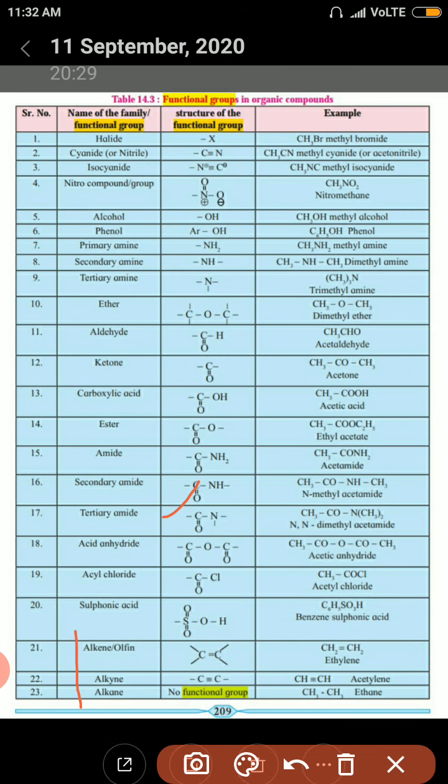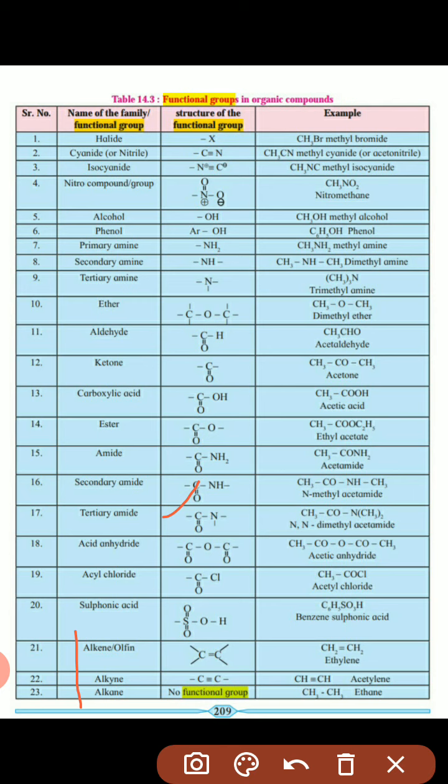First we can see this one: alkane, alkene, and alkyne. Now alkane, alkene, and alkyne. Alkane is a saturated hydrocarbon. What is meant by saturated hydrocarbon? That contains only single bonds, that is carbon-carbon single bonds.